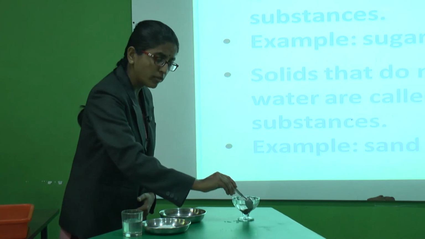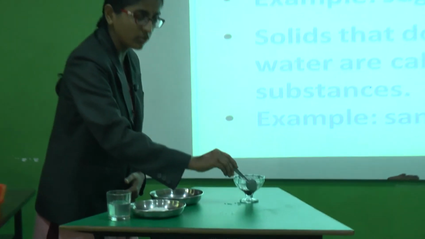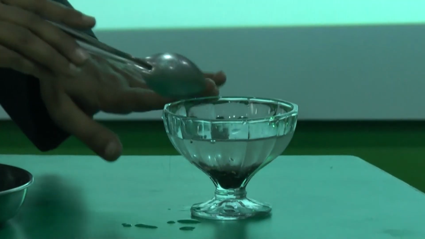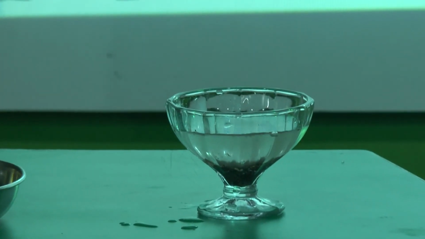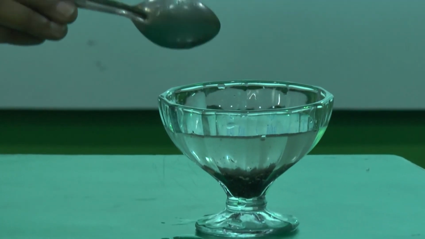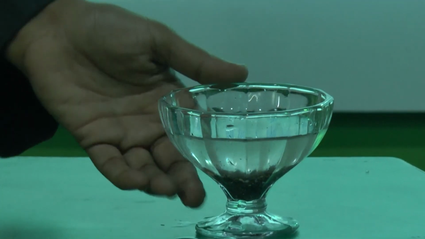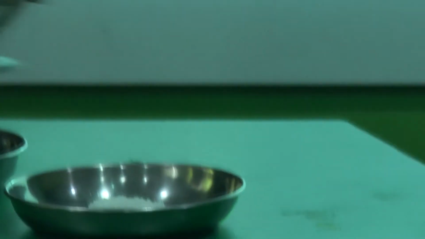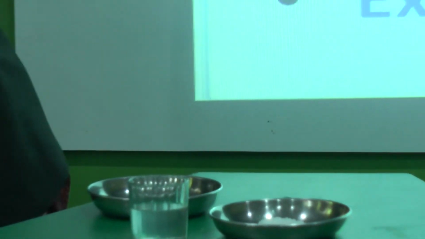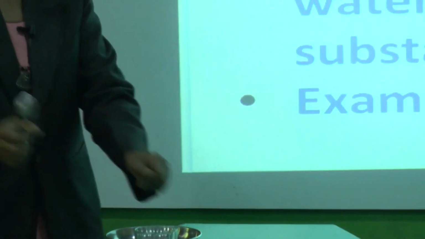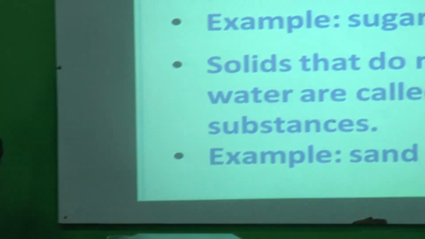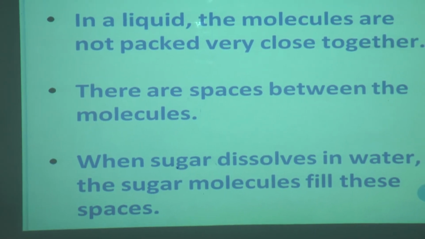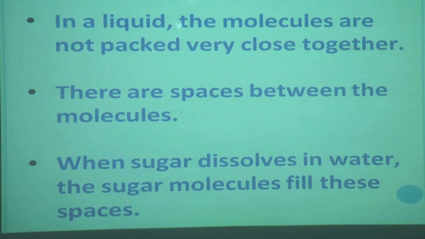If I try to dissolve it, you will see this grain of sand will remain like that only, because sand is an insoluble substance, an insoluble solid. So it will not dissolve in water, but sugar gets dissolved in water, so sugar is a soluble substance. Now, why does sugar dissolve in the water? We will see that.